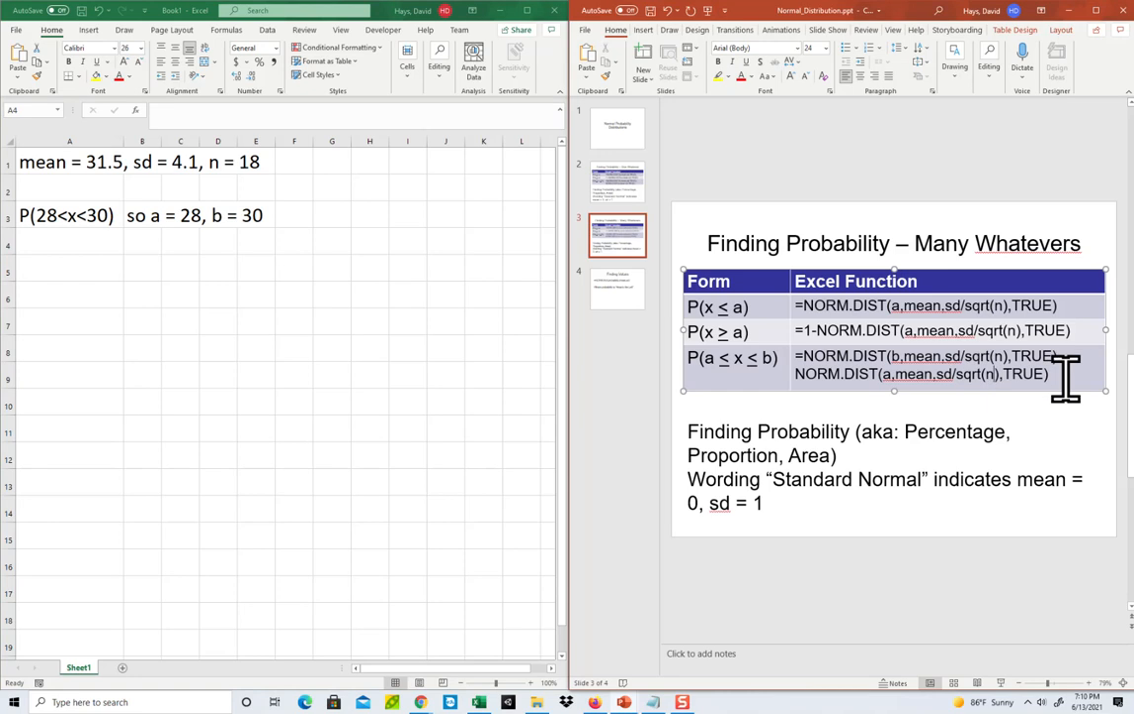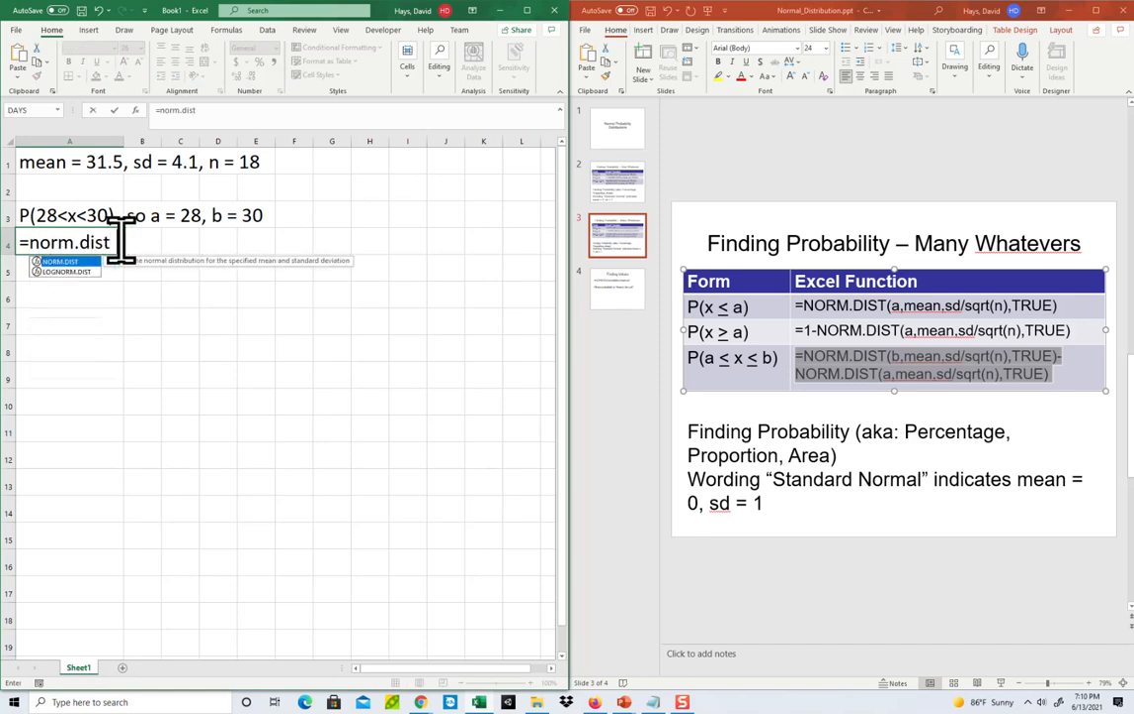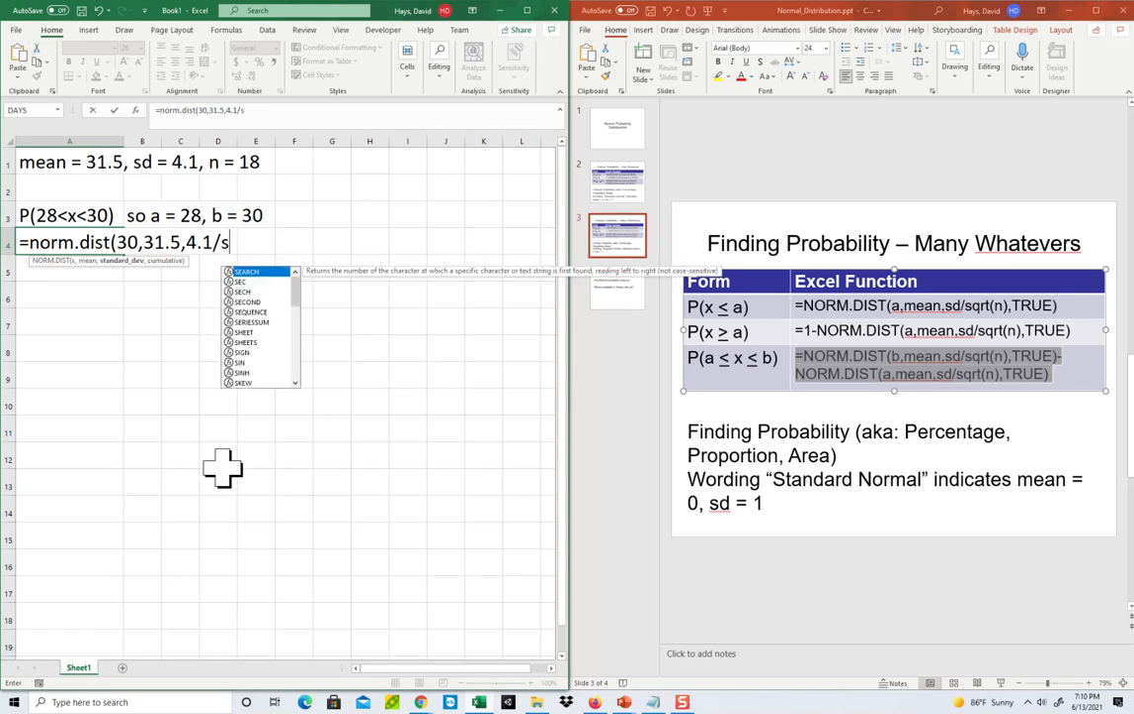And then we're going to plug into this form right here. So I got equals norm dist B. B is 30, comma, my mean, which is 31.5, comma, standard deviation of 4.1, comma, 4.1 divided by square root of 18, comma, true,